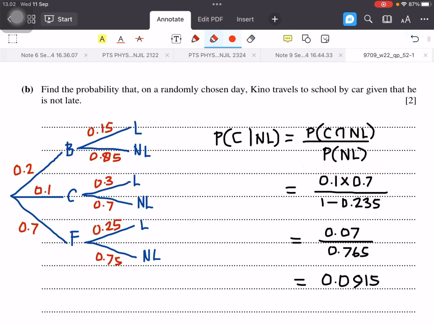Probability that Kino travels by car and not late is 0.1 times 0.7, while probability that Kino is not late is 1 minus probability late. Probability late has been given from the question. So the answer will be 0.0915.